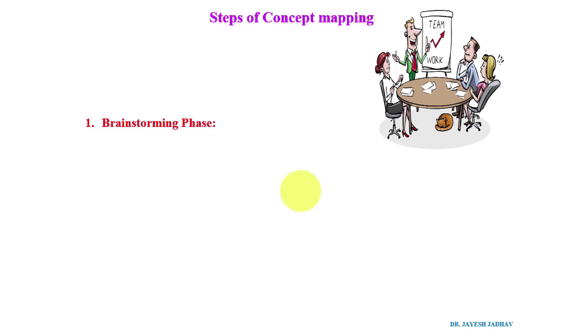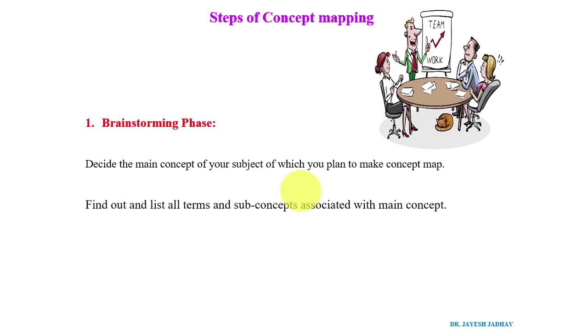Let the students decide on what concept they want to work, or the concept of which they are going to make a concept map. So you make teams or groups of students, and give them freedom to decide their topic. Students will discuss their subject, different topics, subtopics, concepts, and they will finalize one concept. They will find out the main concept on which they are going to draw a concept map.